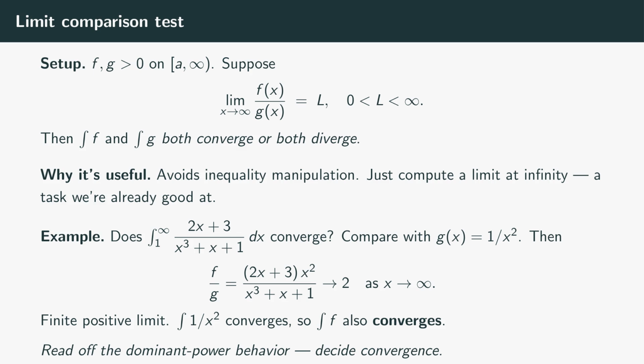In practice, this is the dominant move. For rational functions and similar, just look at the dominant asymptotic behavior, the highest powers. Compare with the appropriate p-integral, and you have your answer.